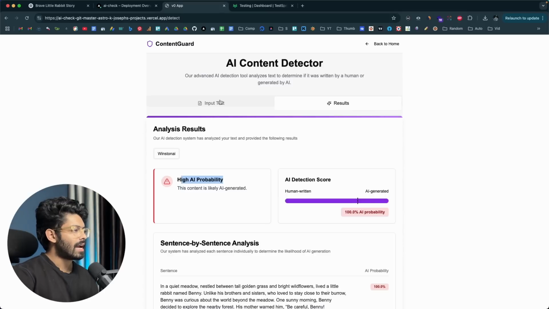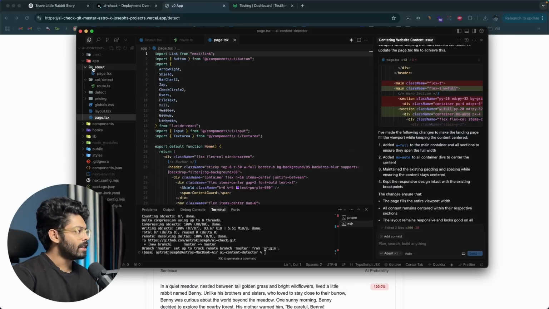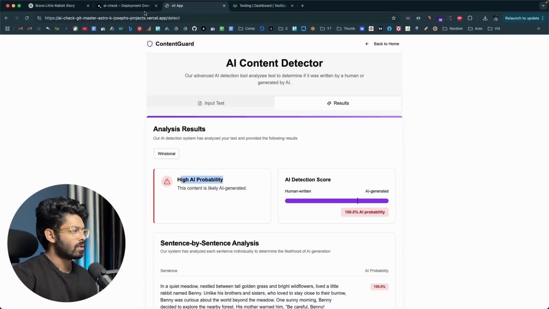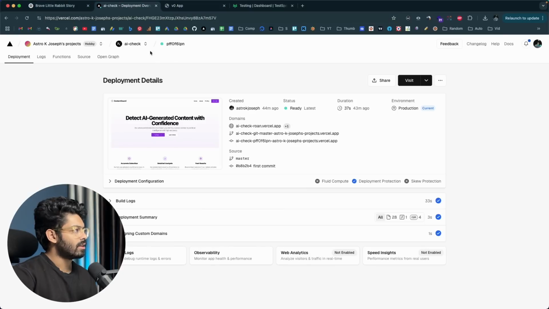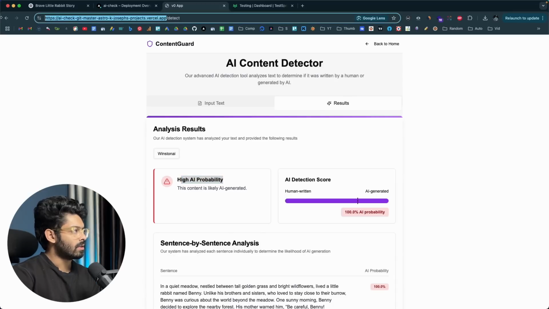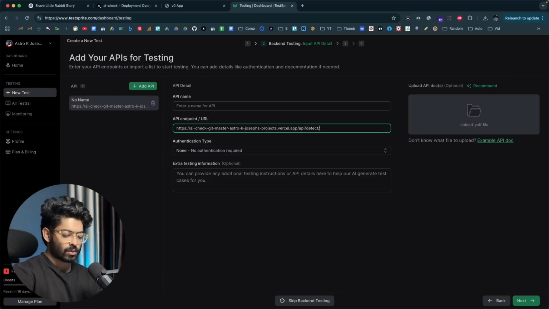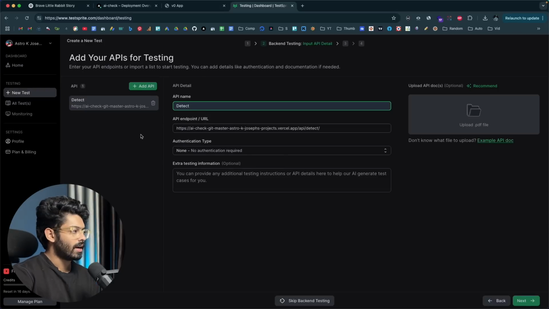In this particular app that we built, I have an API endpoint. So I'll go ahead and open the code. In here, underneath the folder called API, we have a route called /detect. So this right here is the API endpoint, and I'm planning to test this out. I can literally go ahead and copy our deployment address, paste it in here and put /API/detect. So this right here is our API endpoint or the URL. And here I'll put the name as detect.